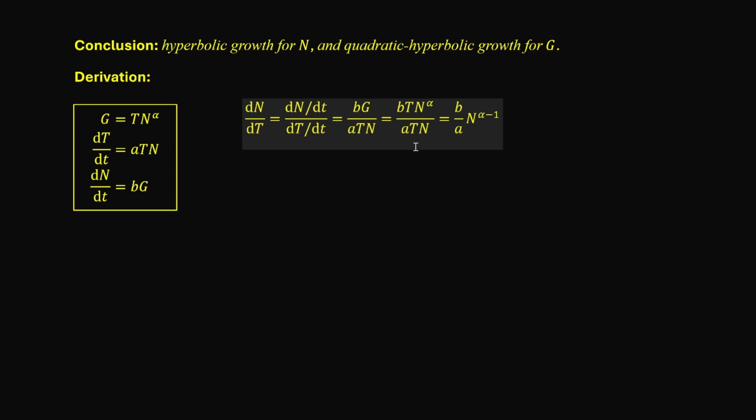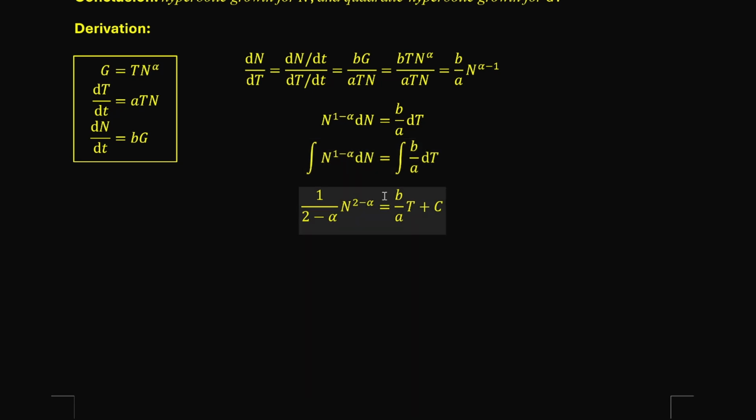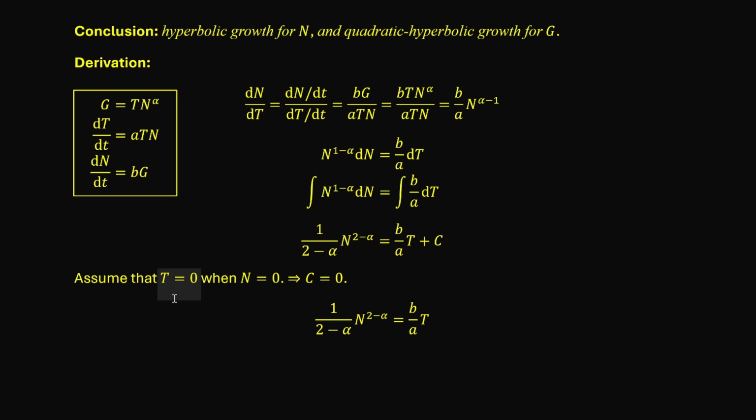This is a separable differential equation. Separating the variables, we have n to the power of 1 minus alpha dn equals b over a times dt. Integrating both sides, we get 1 over 2 minus alpha times n to the 2 minus alpha equals b over a times t plus the integration constant c. We assume that t is equal to 0 when n is equal to 0. This is because when the total population is 0, there is no technology to speak about. Substituting n equals T equals 0 into the result of integration, we have c equals 0.